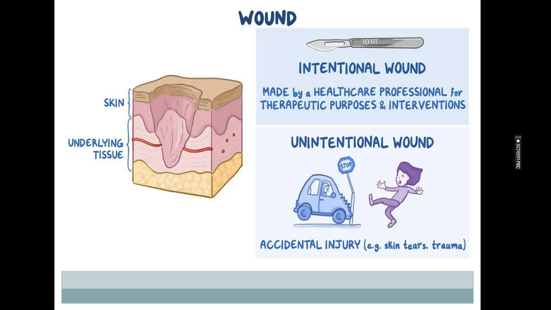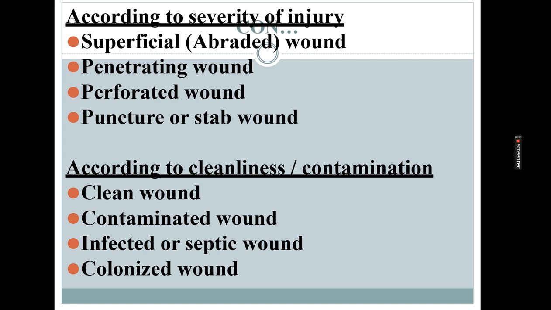An unintentional wound occurs because of accidental injury, like skin tearing in a road traffic accident, any trauma, or a fall from somewhere.